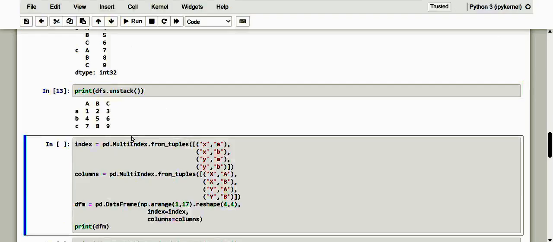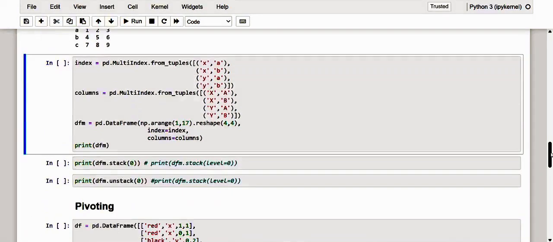This is because the unstack method works exactly the other way around, taking the last row index level and transferring it to the column. So in this case, since this level is not present, the series is converted back into the data frame. Okay, dear friends, let me move on to multi-indexing. Take a multi-indexed data frame, for example, with 2 indexing levels per row and 2 per column.